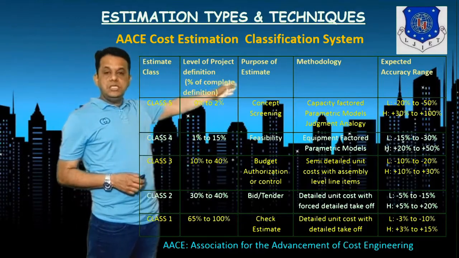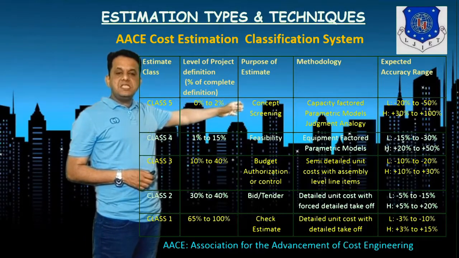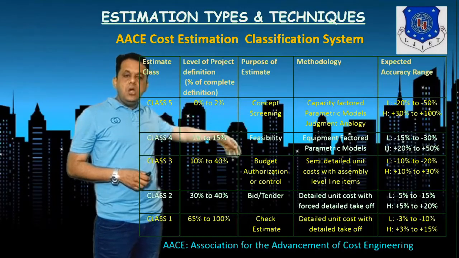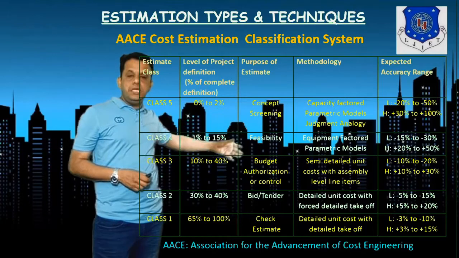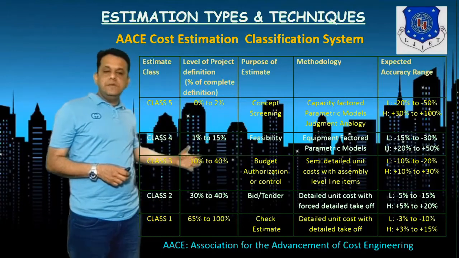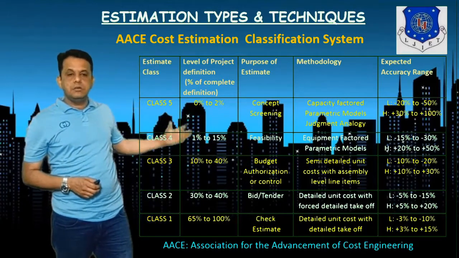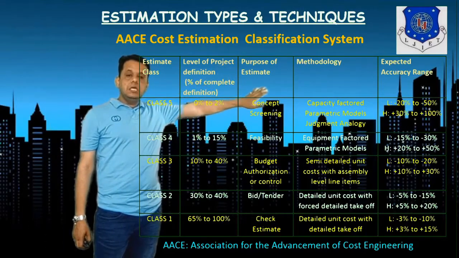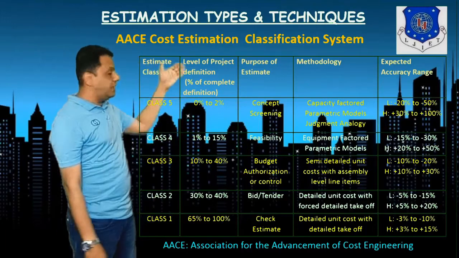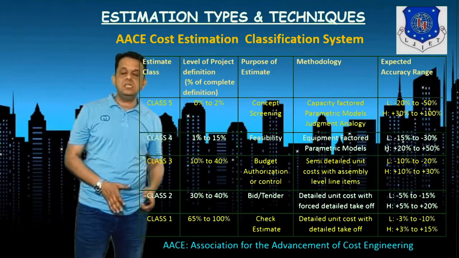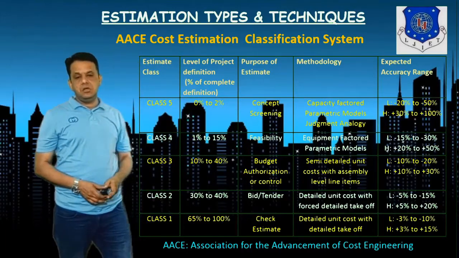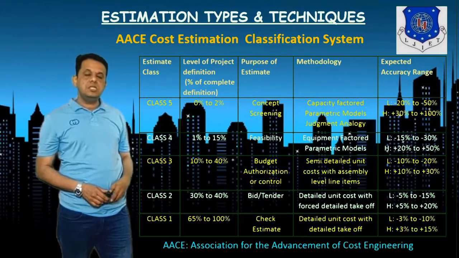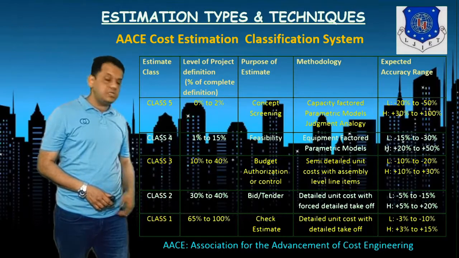Then methodology, say capacity factoring, judgment based, or parametric model, or semi-detailed unit or fully detailed unit, and the expected accuracy range, that is the lower and higher level of accuracy. This is as per one standard organization, AACE, as I repeat, the Association for the Advancement of Cost Engineering.